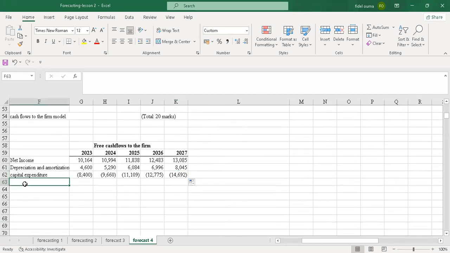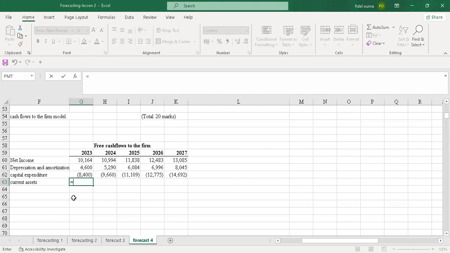Then the other one is changes in working capital. And the changes in working capital, according to your knowledge from cash flow, is all of the changes in current assets and current liabilities. So let's start with the current assets. This also changes. So I'll come here and I'm supposed to subtract it. The changes in working capital. Let me see, was it positive or negative? So let's come here and say equals to.